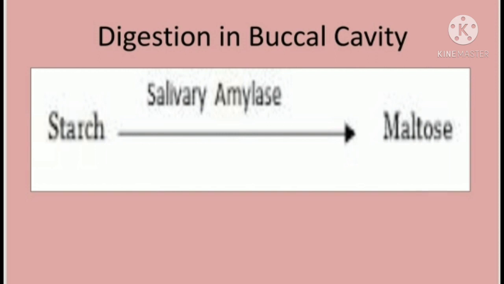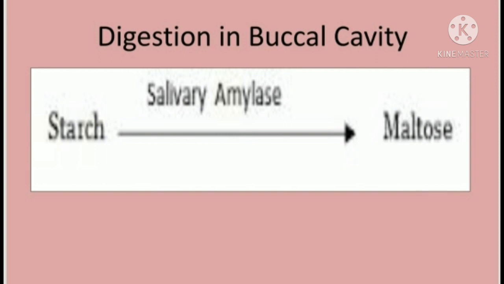Now, you all know very well what we mean by digestion. Digestion is the conversion of a complex molecule into a simpler one. So here the complex compound is starch, a polysaccharide, made up of n numbers of sugars.